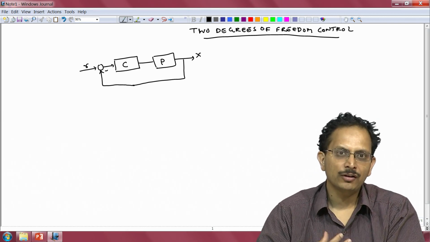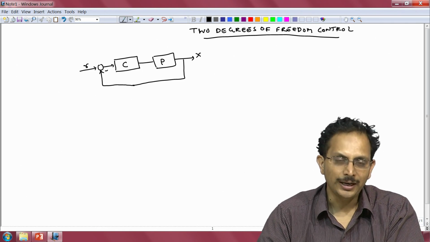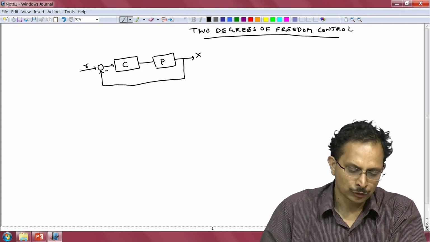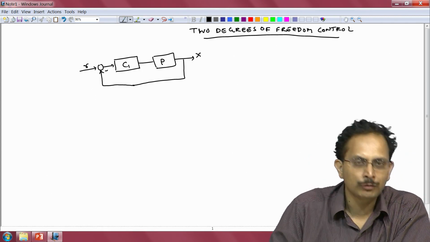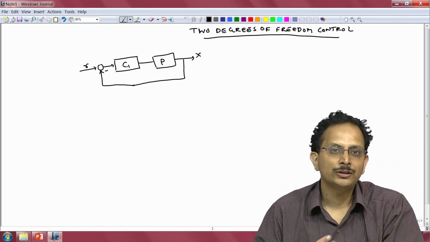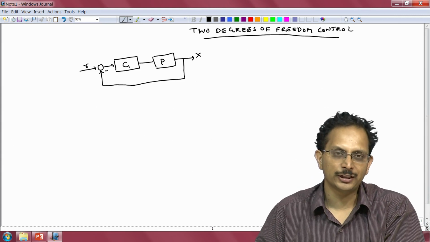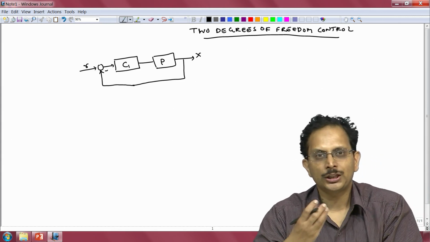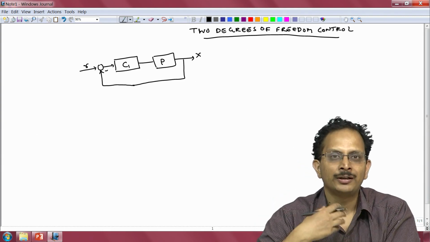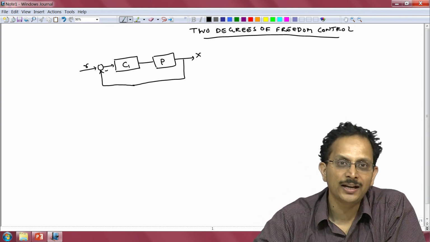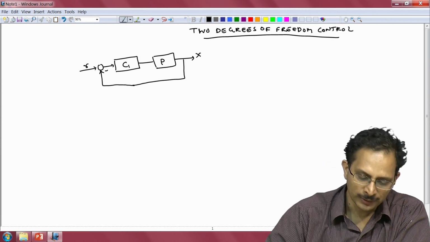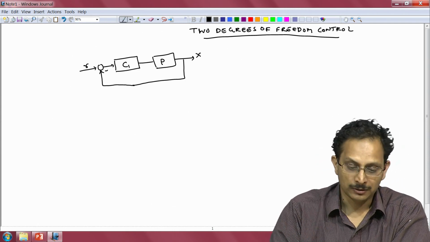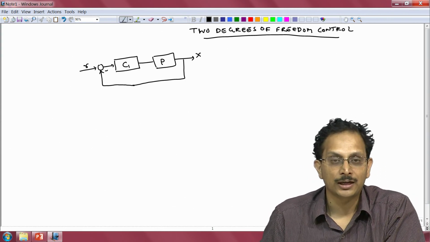Now a 2 degree of freedom control system essentially has one more controller as part of the feedback system. So there would be one more controller with which we can achieve performance specifications that we could not achieve with a single controller. Now the first question that one needs to answer when one thinks of adding another controller in the feedback loop is where to position it. There are several locations where we can have the other controller.